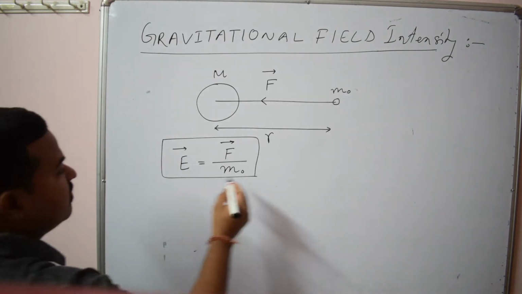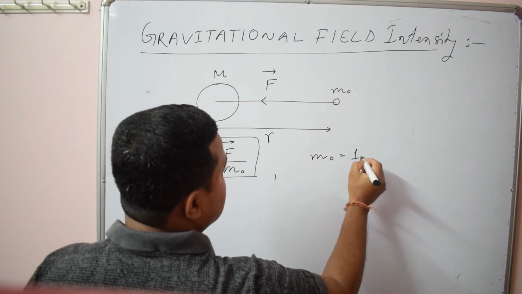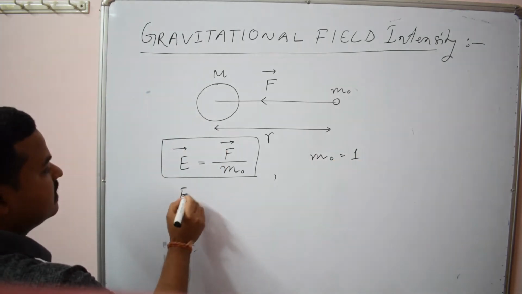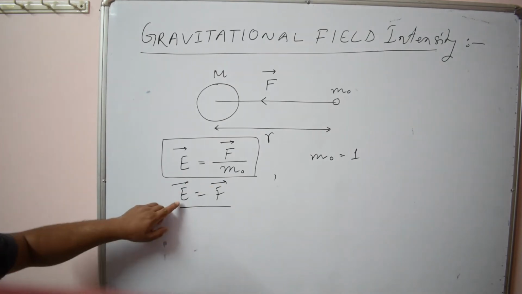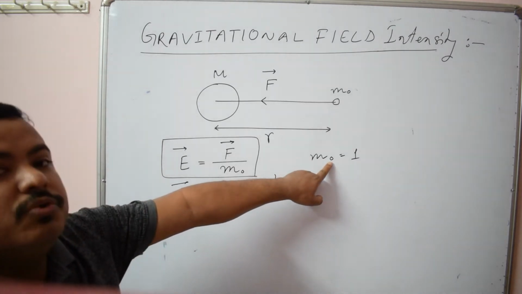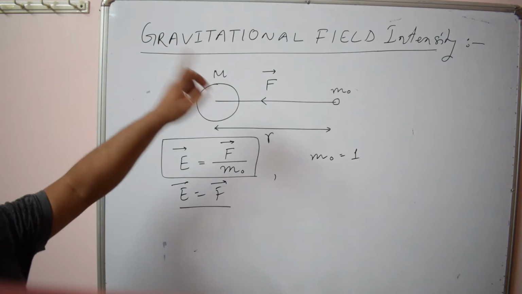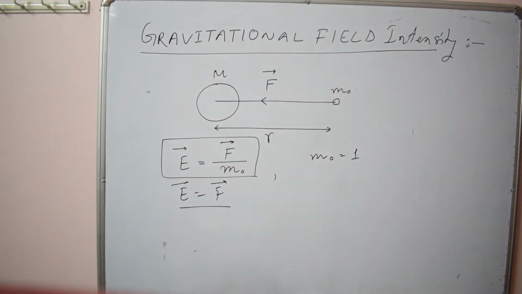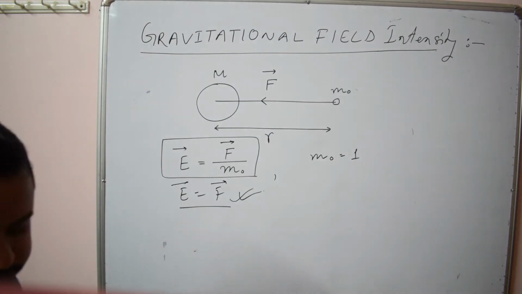You can also define it like that. If we consider the mass to be 1, then E is simply F. So gravitational field intensity is the force experienced by a unit mass placed in the gravitational field of Earth or any other heavy body.